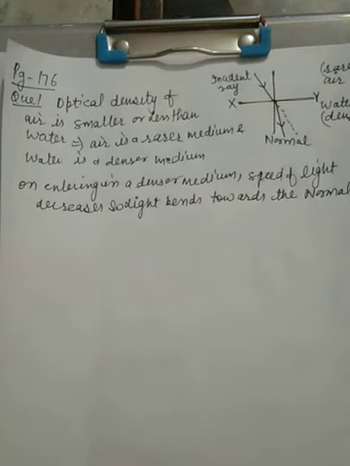So when light enters from air to water, it bends towards the normal due to the decrease in the speed of light.